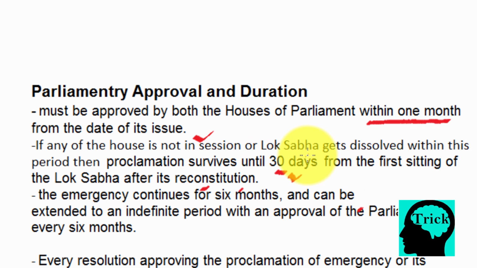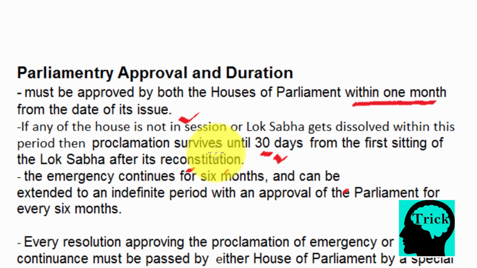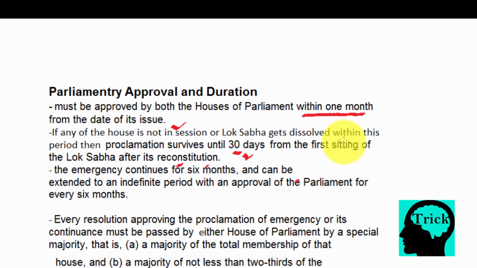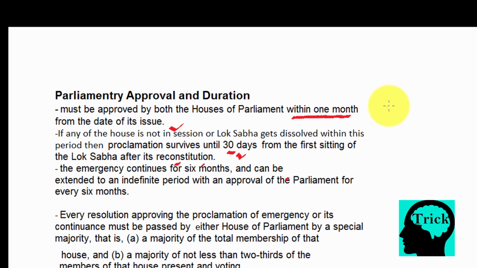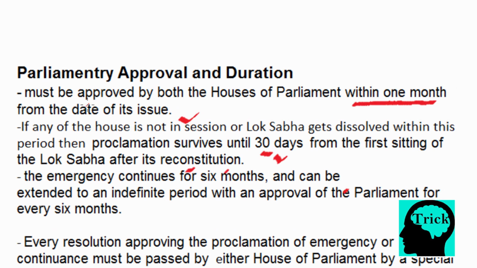What happens if Lok Sabha gets dissolved in that period? Then also the proclamation survives until 30 days from the first sitting of the Lok Sabha after its reconstitution, and in the meantime Rajya Sabha must approve this emergency. So in any case, the time period is of 1 month. The emergency can continue as long as it is required, but it must be approved every 6 months. It can be extended to an indefinite period. So approval is not required just once, but after every 6 months.